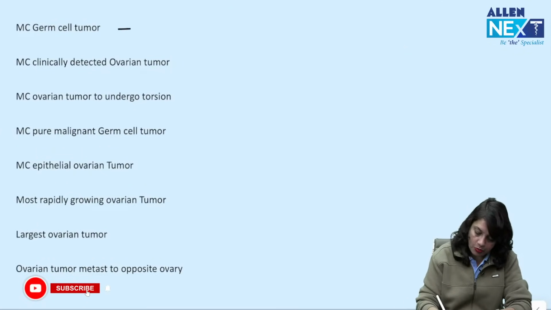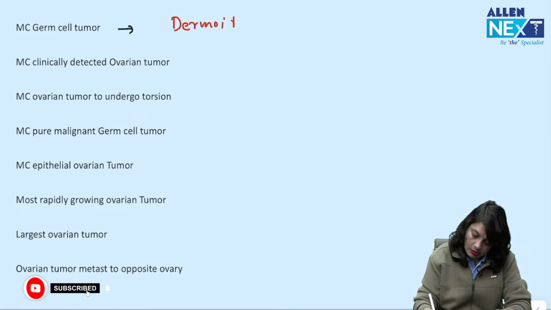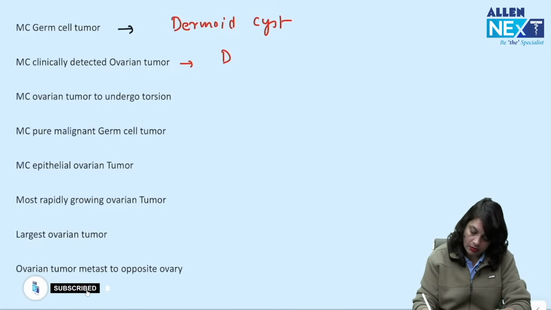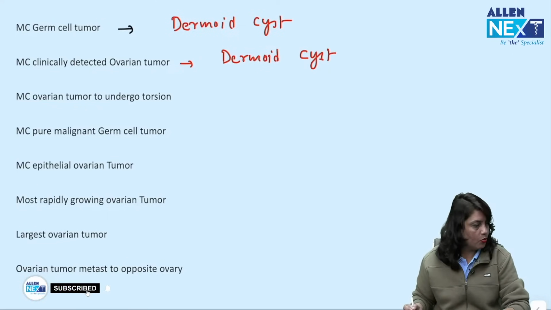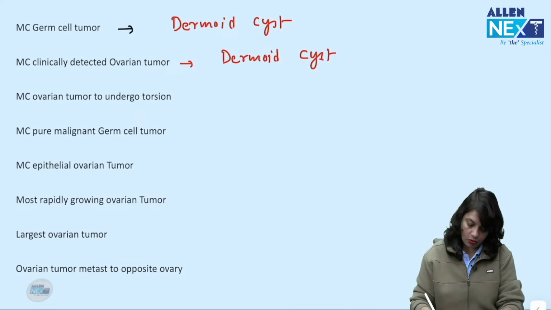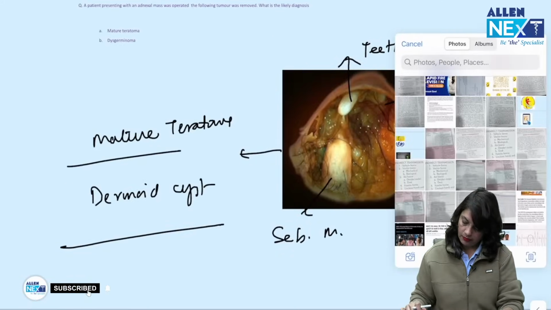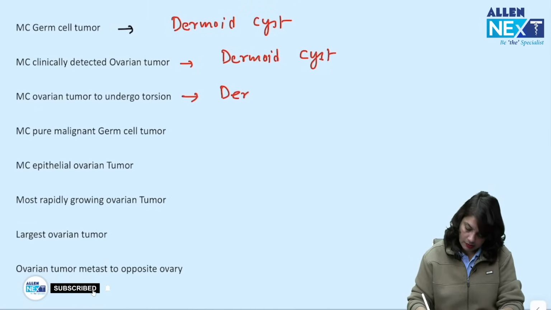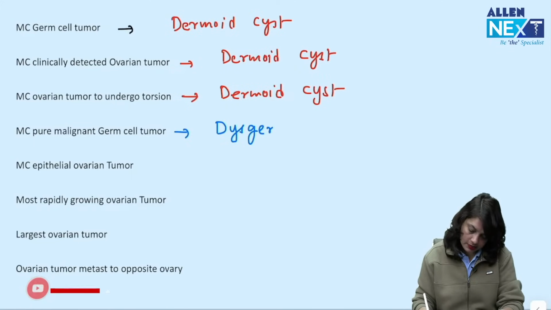Most common germ cell tumor of the ovary is dermoid cyst. Most common clinically detected ovarian tumor is dermoid cyst. Most common ovarian tumor to undergo torsion is dermoid cyst. Most common pure malignant germ cell tumor, dysgerminoma.